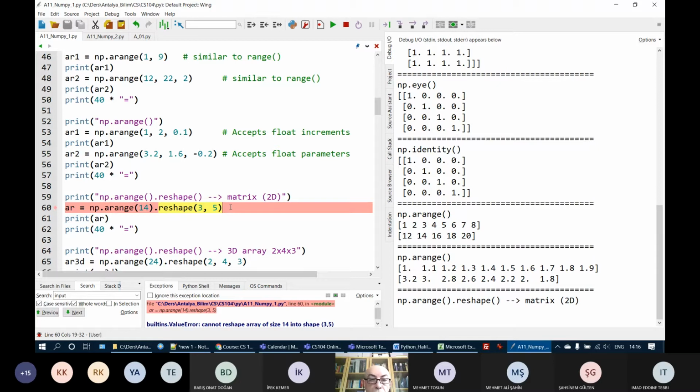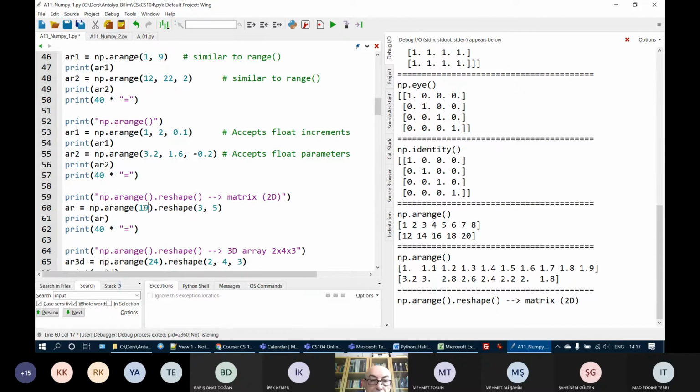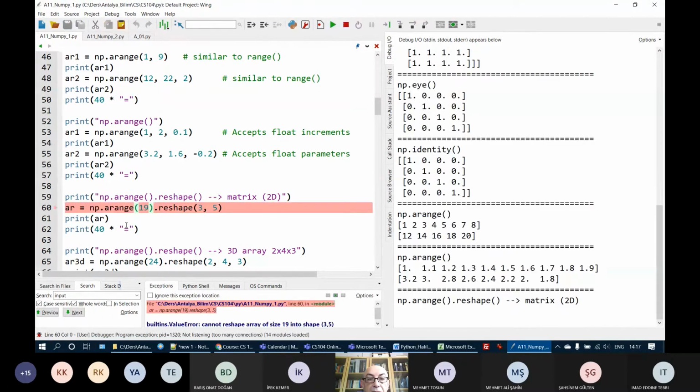Okay, so if we put here 19, more elements than necessary, I will again get an error, because here I have numbers 0 to 18, 19 numbers, but I am trying to reshape to a two-dimensional array of 3 rows and 5 columns, which requires 15 values.